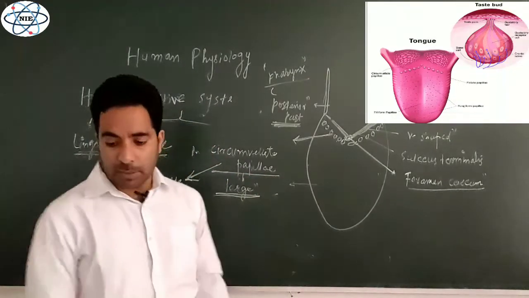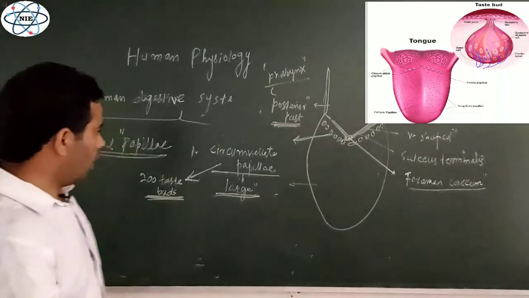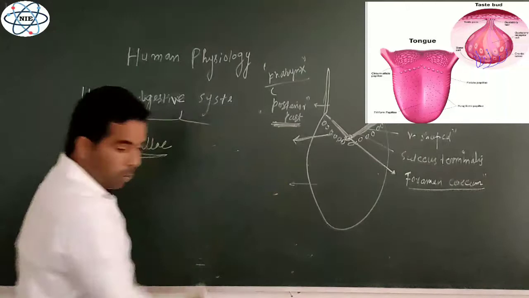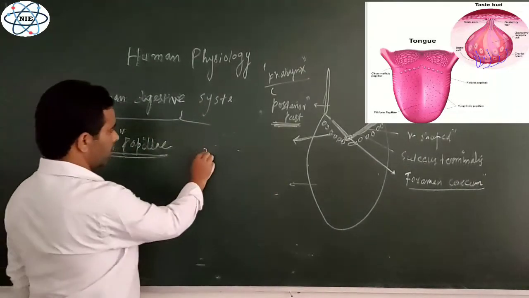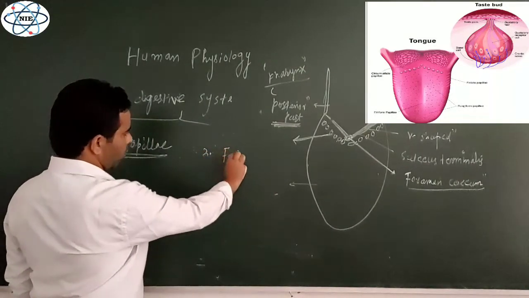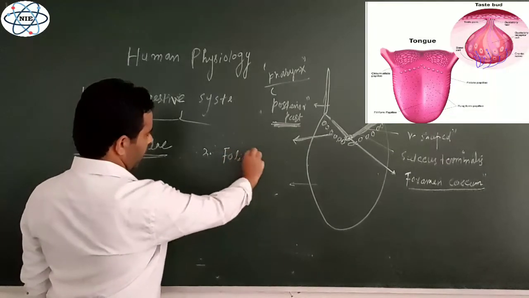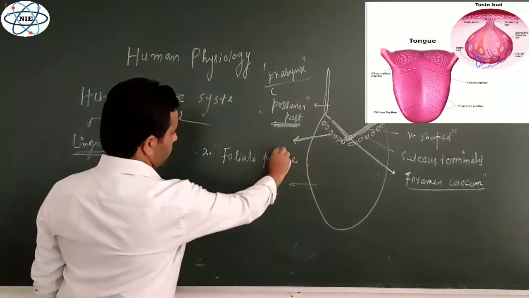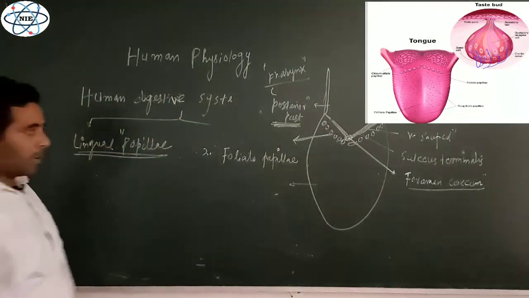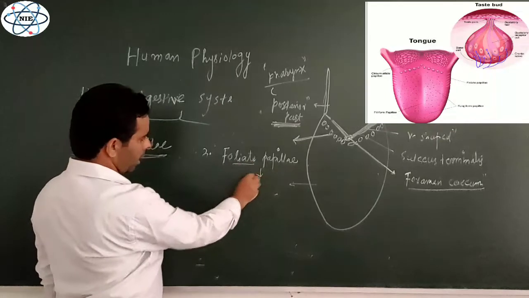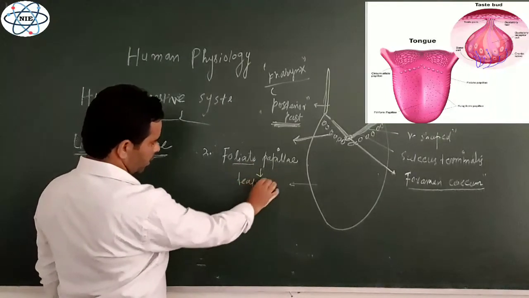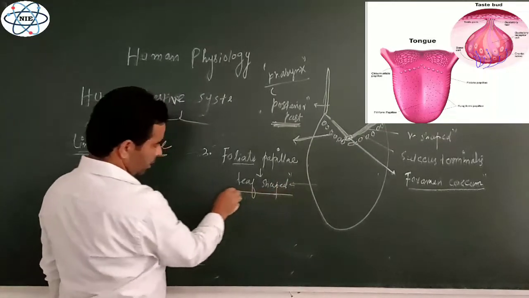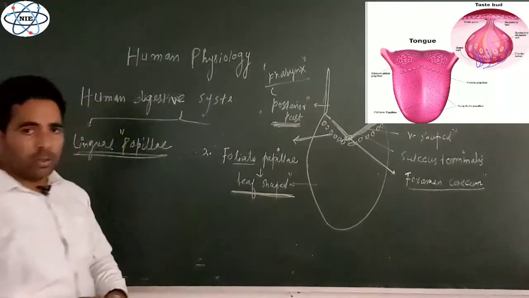Now another type of ridge-like structures on the surface of the tongue are known as foliate papillae. Foliate means leaf shaped. They are leaf shaped papillae on the surface of the tongue, right? Initially they are present on the human tongue.